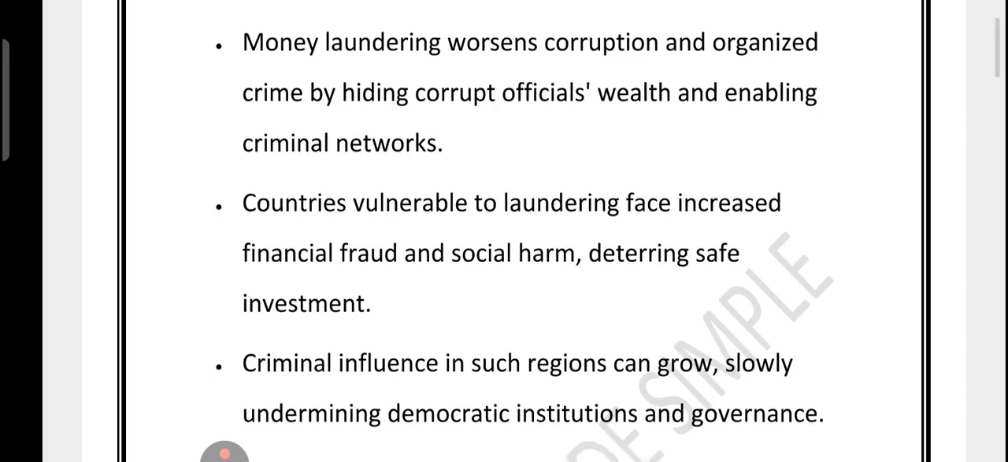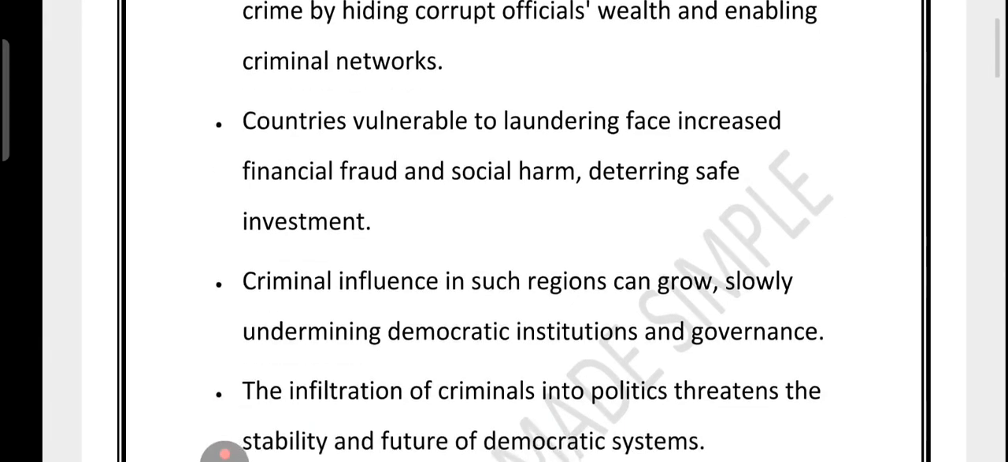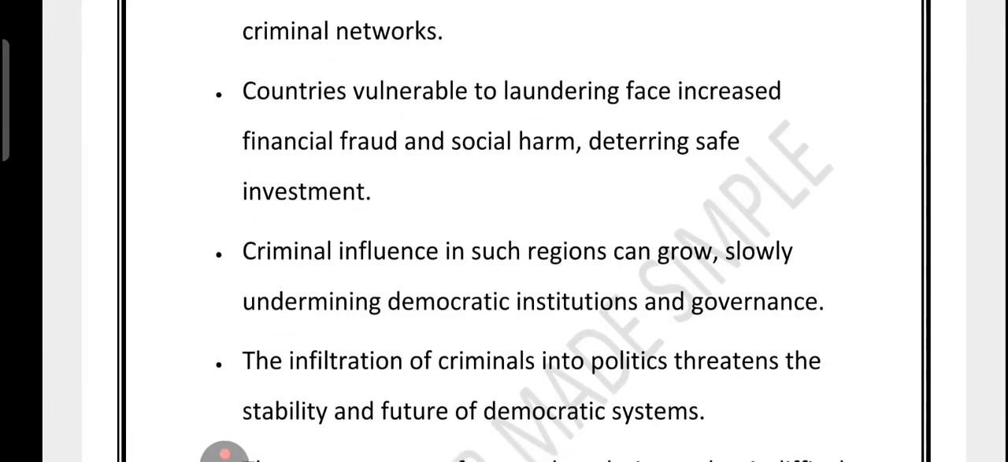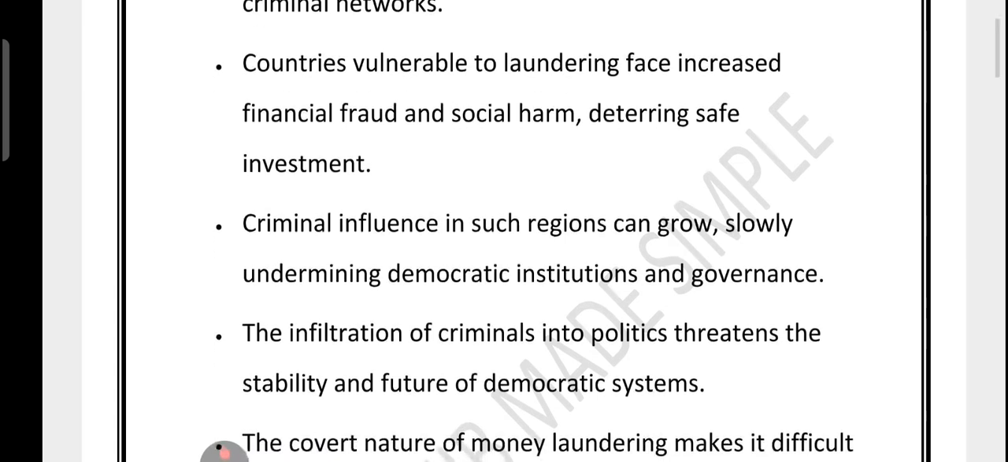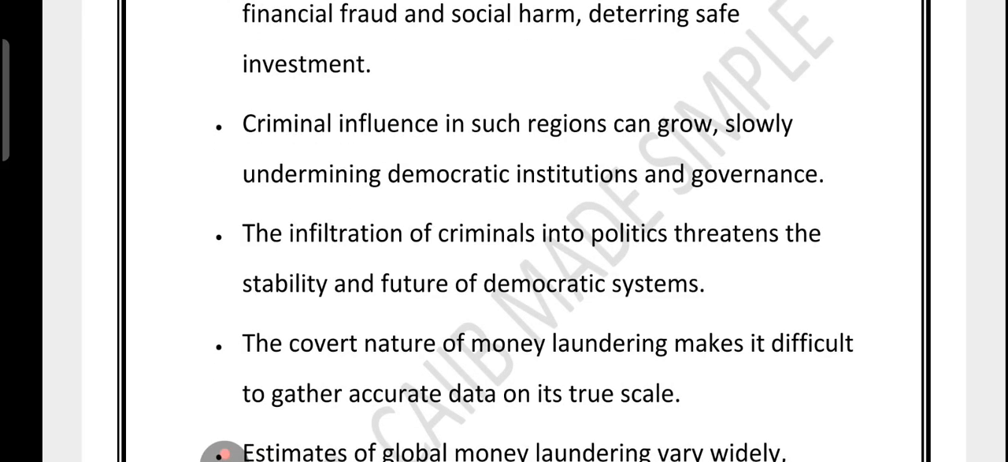So money laundering does not just clean dirty money. It fuels corruption. It fuels organized crime. But the question is how? By allowing corrupt officials to hide their stolen wealth and giving criminal networks a safe way to handle their profit. Countries that are easy targets for money laundering often see a rise in financial fraud, right, and serious social damage. This scares away honest investors who don't want to risk their money in such an environment. Worse, when criminals gain influence in these regions, they can slowly weaken democratic institutions and the government system.